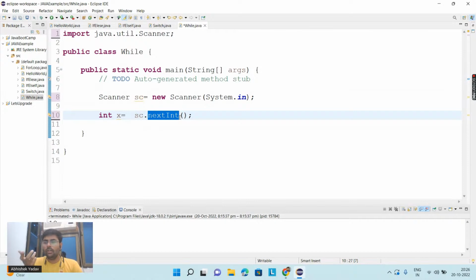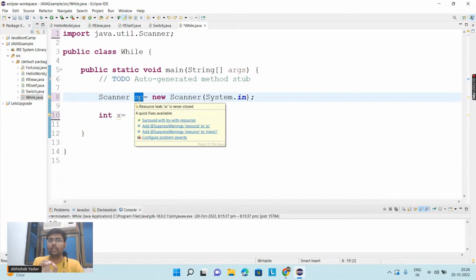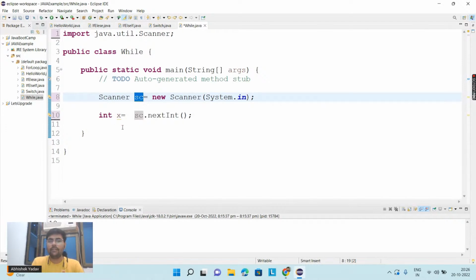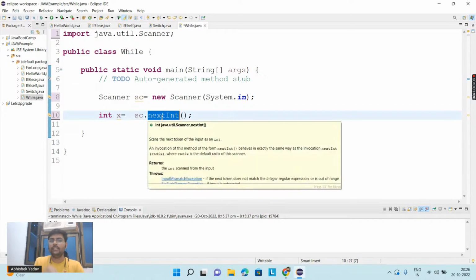If you want to use the functionality of a class, you have to create an object. If you want to use the calling feature of a mobile phone, first you have to buy the mobile phone. So here what I'm doing, I'm first buying the mobile phone, I'm first creating the object. After that I'm saying, hey, data is stored inside the buffer, so I have to use that data as integer, so I'm using the functionality that is nextInt. Okay everyone?